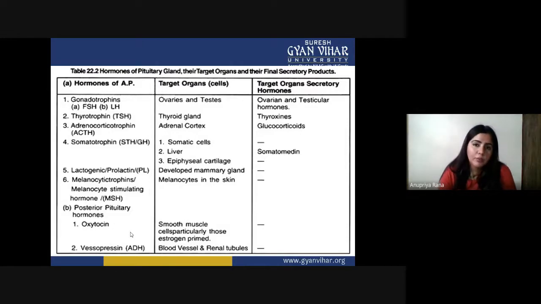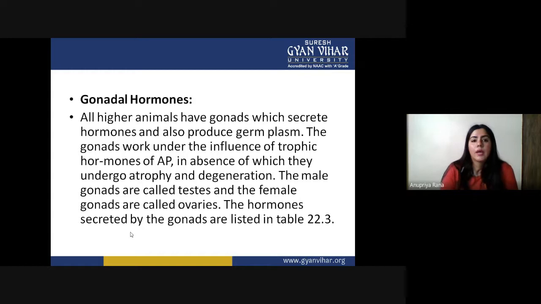They have their specific target organs, and inside their target organs, they have their own secretory hormones. Now, the gonadal hormones are also of very high importance inside animals. So, all higher animals have gonads which secrete hormones and also produce germ plasm. Genetic material reproduction is all helped by the gonadal hormones.